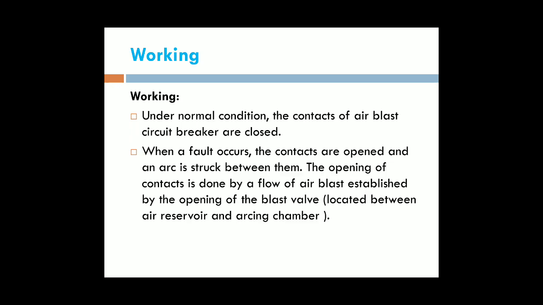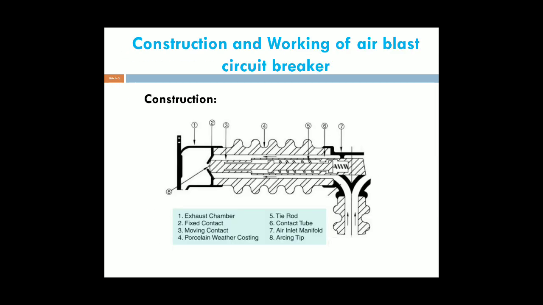Therefore, an arc is struck between the moving and fixed contact. Therefore, the air blast is established by the opening of the blast valve, flowing between the reservoir and the arcing chamber.